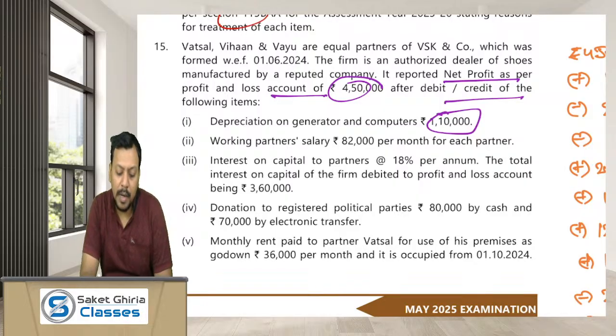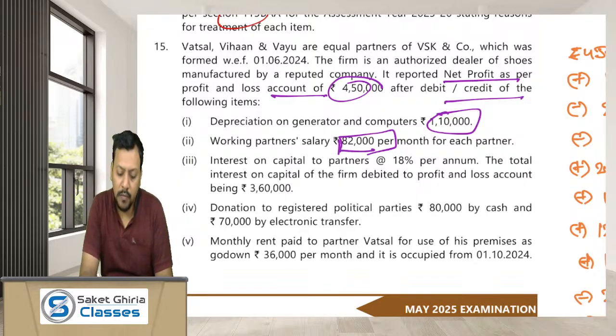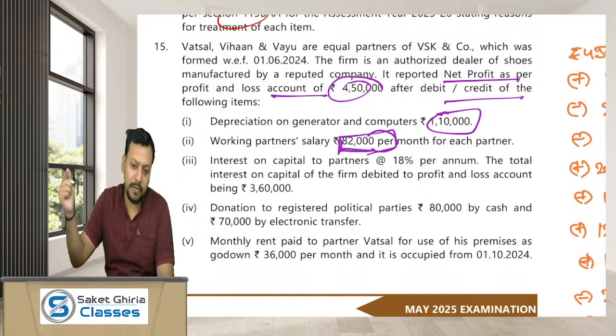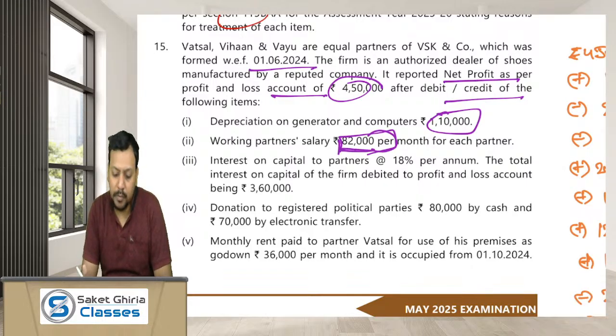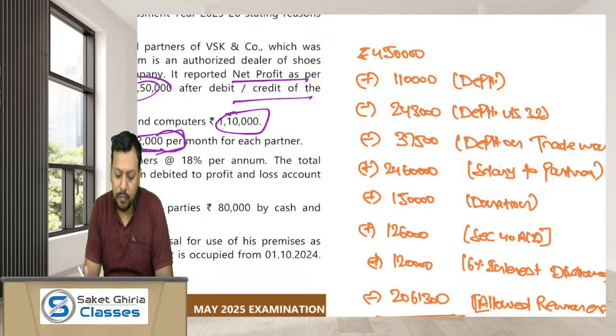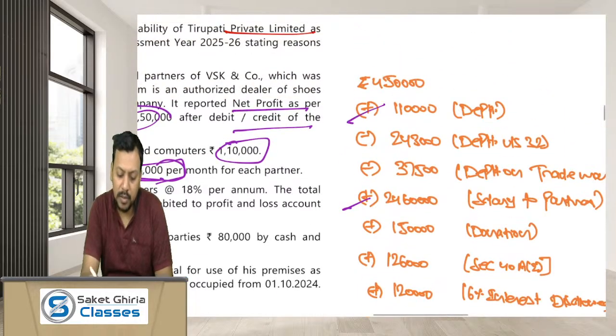Working partner salary 82,000 per month. Dear friends, for the partnership firm, the salary is allowed as per the provisions of section 40(b), limits and limitations. So if you have already paid any salary and claimed it as a deduction, to compute the taxable income, we will add it back. So 82,000 into 3 into 9, because the firm is from 1st June, okay, April, May, so 10 basically. 82,000 into 3 into 10. So the amount that we have to add back as remuneration is 24,60,000 I think. Okay, 24,60,000 and 1,10,000 as depreciation.